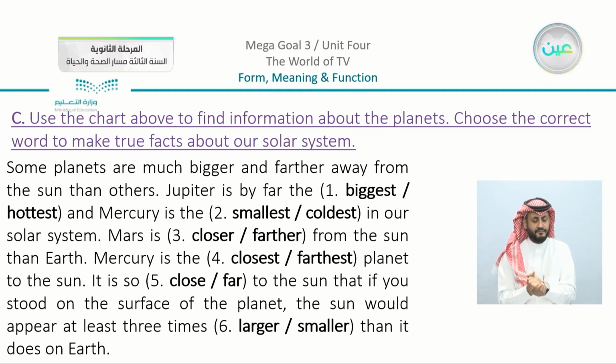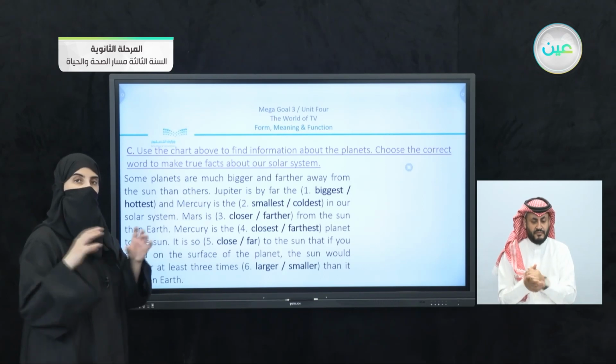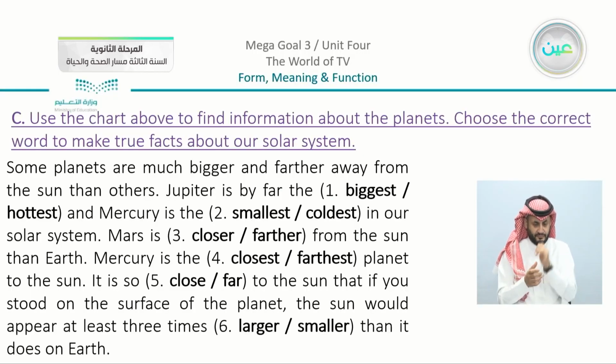Now let's just read. We have here some planets are much bigger and farther away from the sun than others. Jupiter is by far the, so since I have here by far the, we have biggest or hottest, and Mercury is the blank. We have smallest and coldest, sorry. So going back to the table that we have in the book, you can just compare and see the sizes and the distances that are mentioned. You can choose that we have here the biggest, and Mercury is the smallest in our solar system.